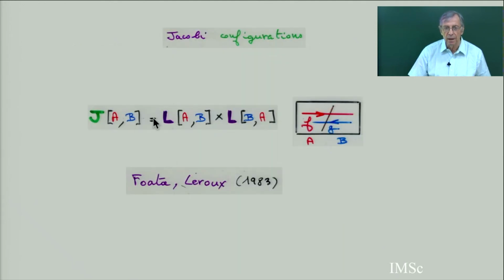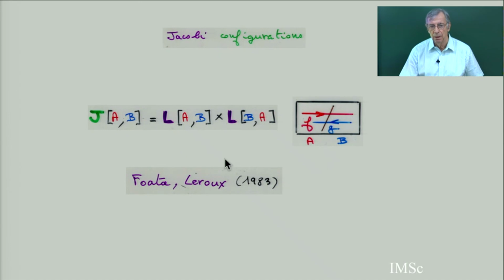So we introduced last time Jacobi configurations. A Jacobi configuration is a pair of two Laguerre configurations, a Laguerre configuration F going from A to B, and a Laguerre configuration G going from B to A. In fact, you can think of this as an endofunction.